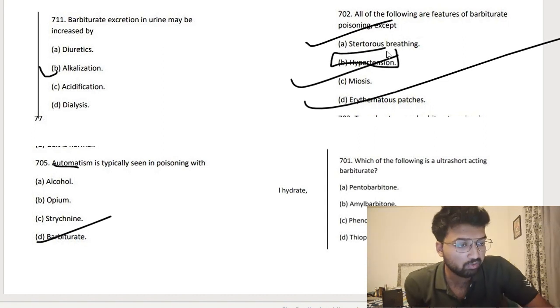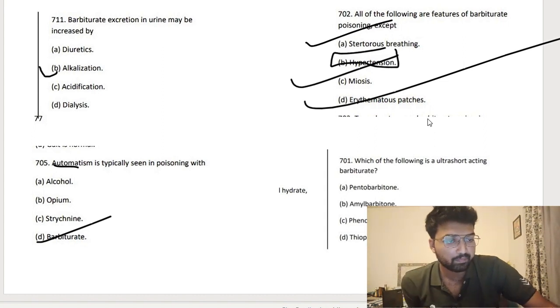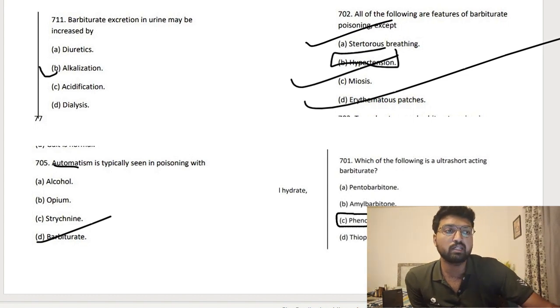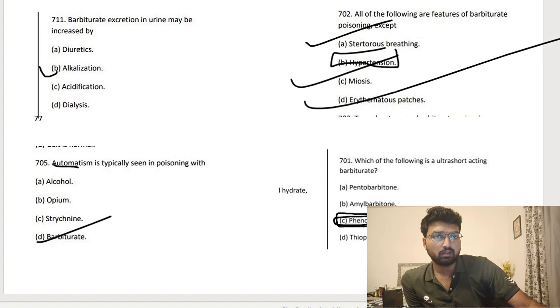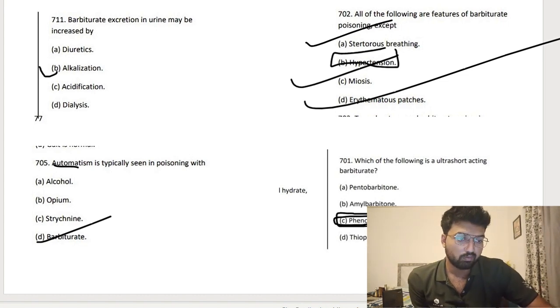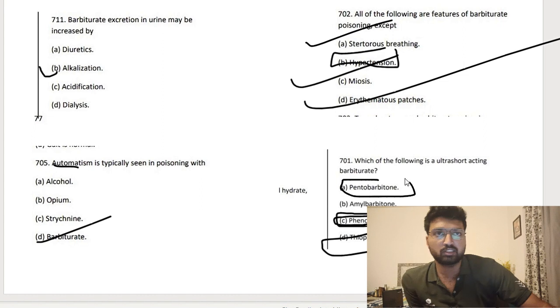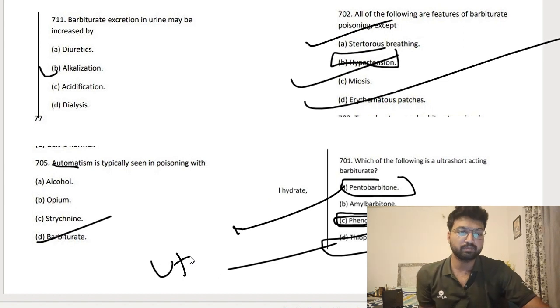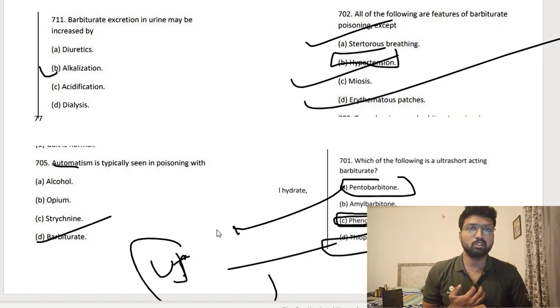Which of the following is an ultra short acting barbiturate? I had said phenobarbital is the only drug that we use now. It is a long-acting drug. What about thiopentone? What about pentobarbital? Pentobarbital is not used anywhere. It is a short-acting drug. Thiopentone is an ultra short-acting drug, used in anesthesia. So that's all for barbiturate poisoning. Thank you.